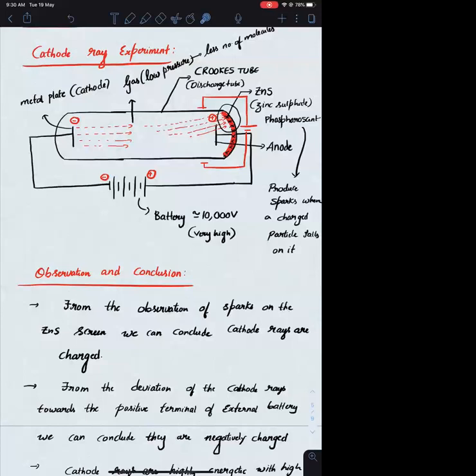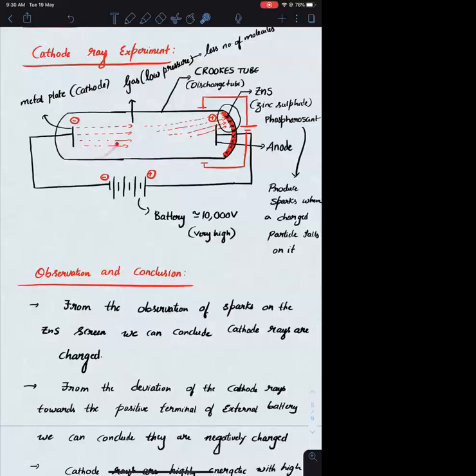Yes. Okay. So whenever you are placing a magnet around this particular tube, you need not place a battery. In place of battery, you can also place a horseshoe magnet, which will be having a north pole as well as south pole. It will also be producing some field.